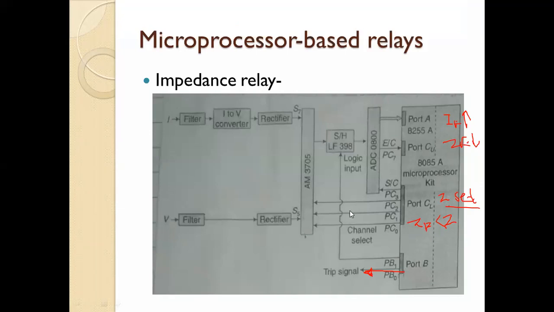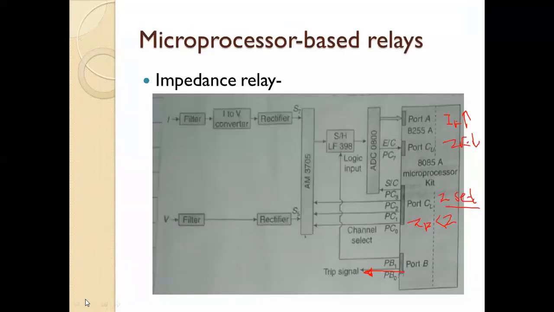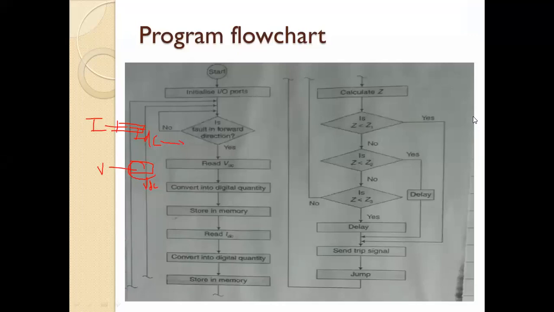We are getting the current and voltage as input signals, and from that your Z will be measured or calculated as Z equals V divided by I. By using this formula, we can calculate the Z.